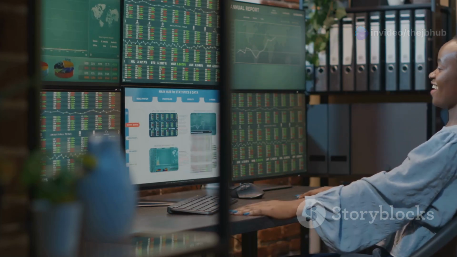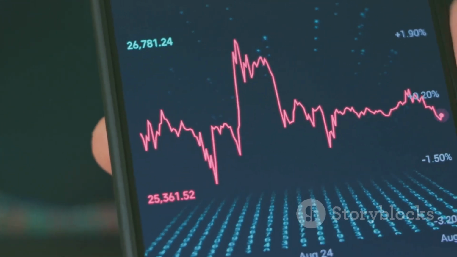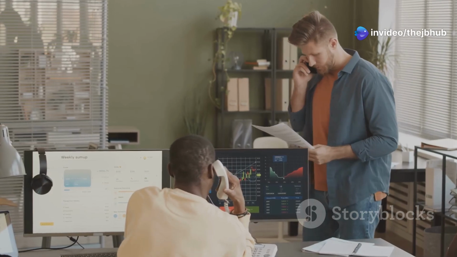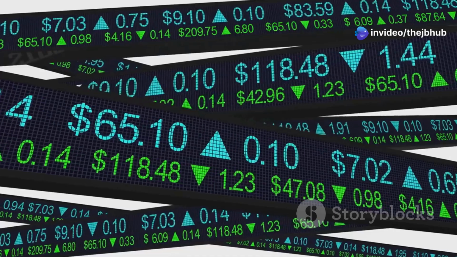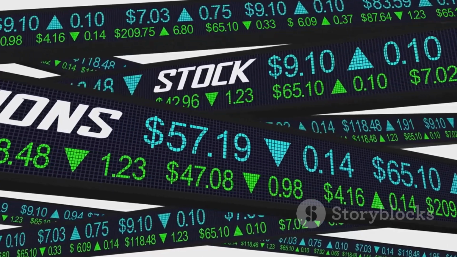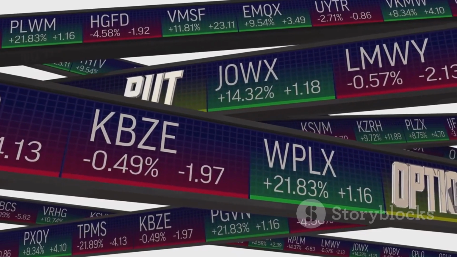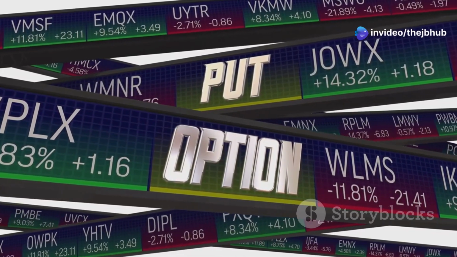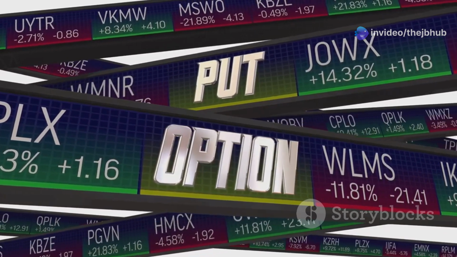A quick tip. In terms of timing your right to buy or sell, it depends on the style of the option. An American-style option allows holders to exercise the option rights anytime before and including the day of expiration. A European-style option can be executed only on the day of expiration. Most stocks and exchange-traded funds, ETFs, have American-style options, while equity indexes, including the S&P 500, have European-style options.